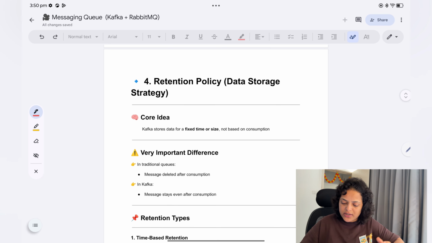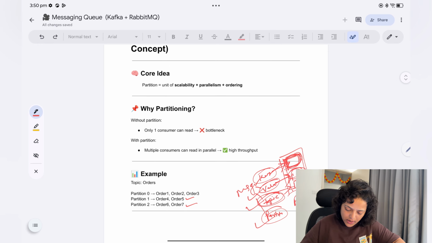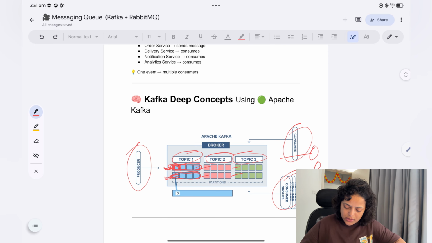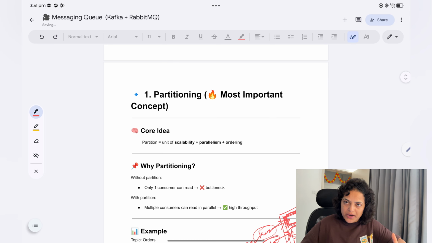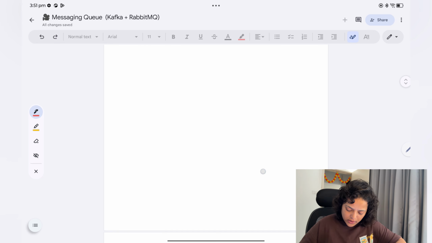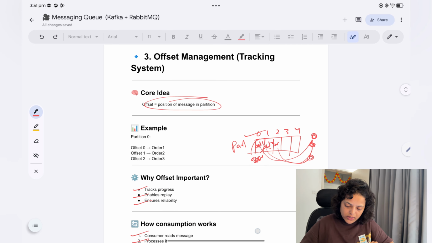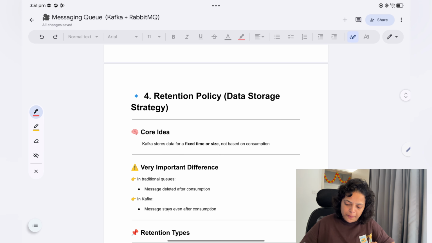Now the fourth one is retention policy. So what have we talked about so far? This is the Kafka deep concept. First we saw the architecture of Kafka, then partitioning in Kafka, then the second one was consumer groups in Kafka, the third one is offset management, and the fourth one now is retention policy. So what is retention policy? Data storage strategy.